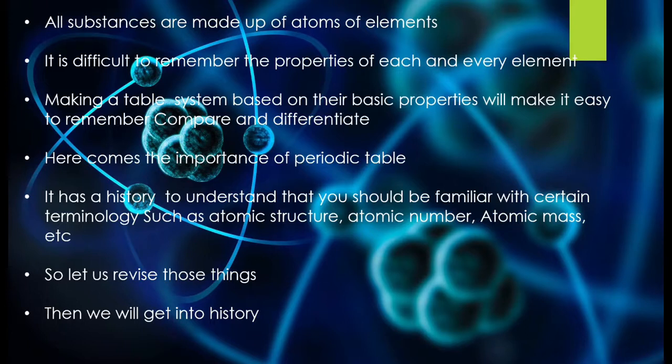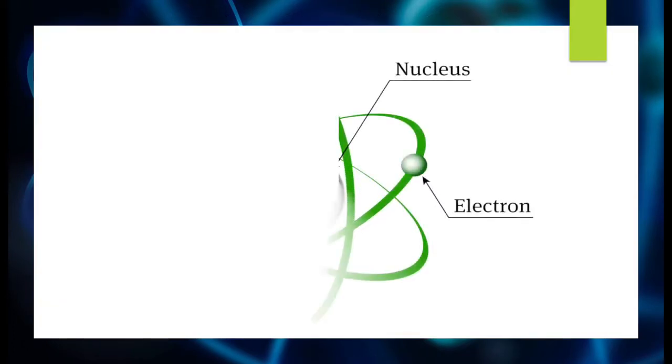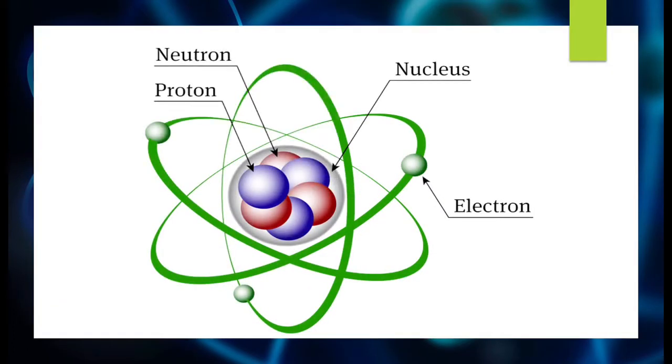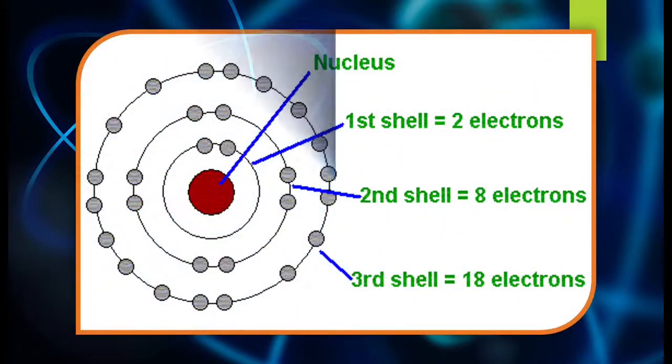So let's get started. Now the structure of the atom comprises the center part, that is the nucleus, which possesses neutrons and protons. Okay, and in the outermost part you have the electrons. We have learned about the charges of protons, electrons and neutrons also. We have seen that outside the nucleus you have orbits or shells. Okay, the first shell has 2 electrons, the second shell has 8 electrons and the third shell has 18 electrons. These are the basic things that you have learned.